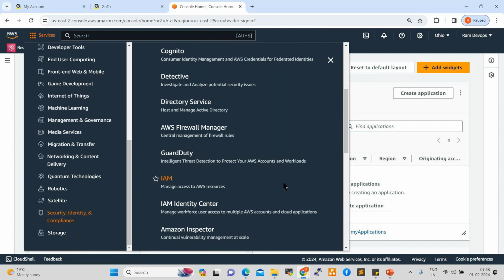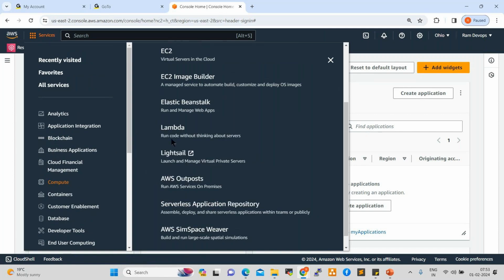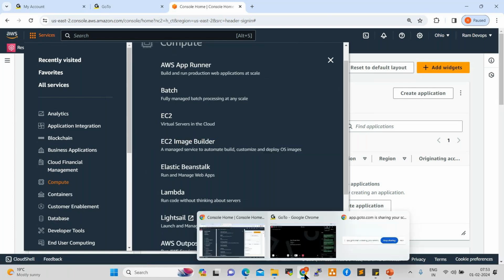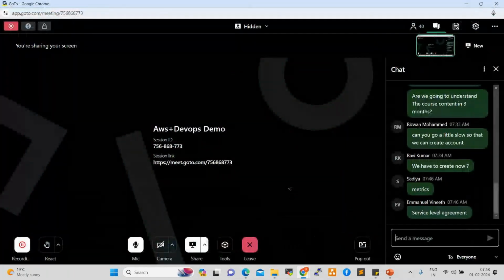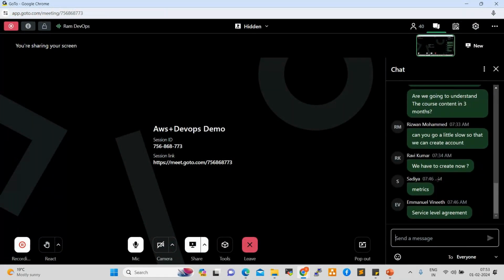Clear, right? So tomorrow onwards, we are going to start practical sessions. Practically, we'll see all the resources. First service is EC2, right? So any questions here? Anyone having any questions so far? Yeah. So everyone create the account today. Tomorrow onwards, we are going to start EC2, S3, networking part one by one, right? Clear, right, everyone?